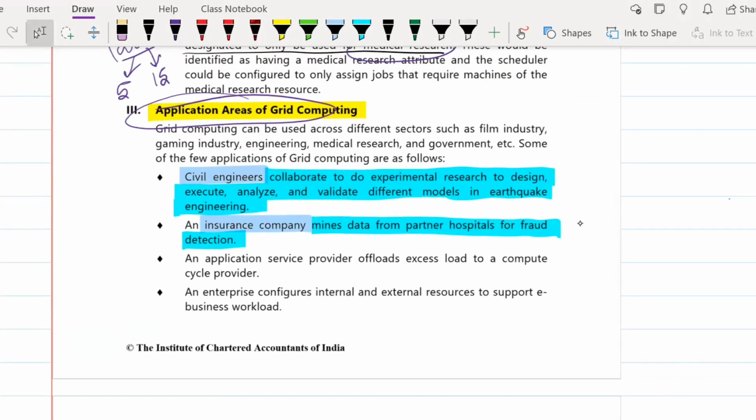Next is insurance companies. What an insurance company does is collect and mine data from their partner hospitals for fraud detection. So for that also, an insurance company can use grid computing.